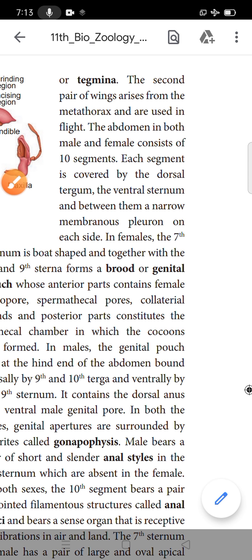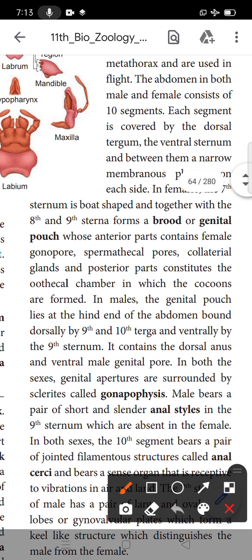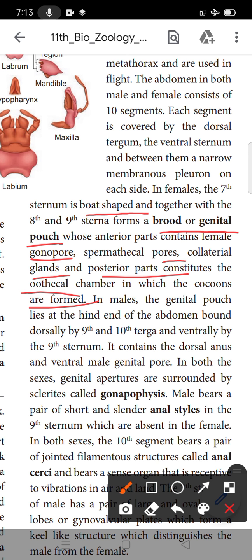In females, the seventh sternum is boat-shaped. Together with the eighth and ninth sternum, it forms the brood or genital pouch. The anterior part contains the female gonopore, spermathecal pores, and collaterial gland, and the posterior part constitutes the oothecal chamber in which the cocoon is developed.